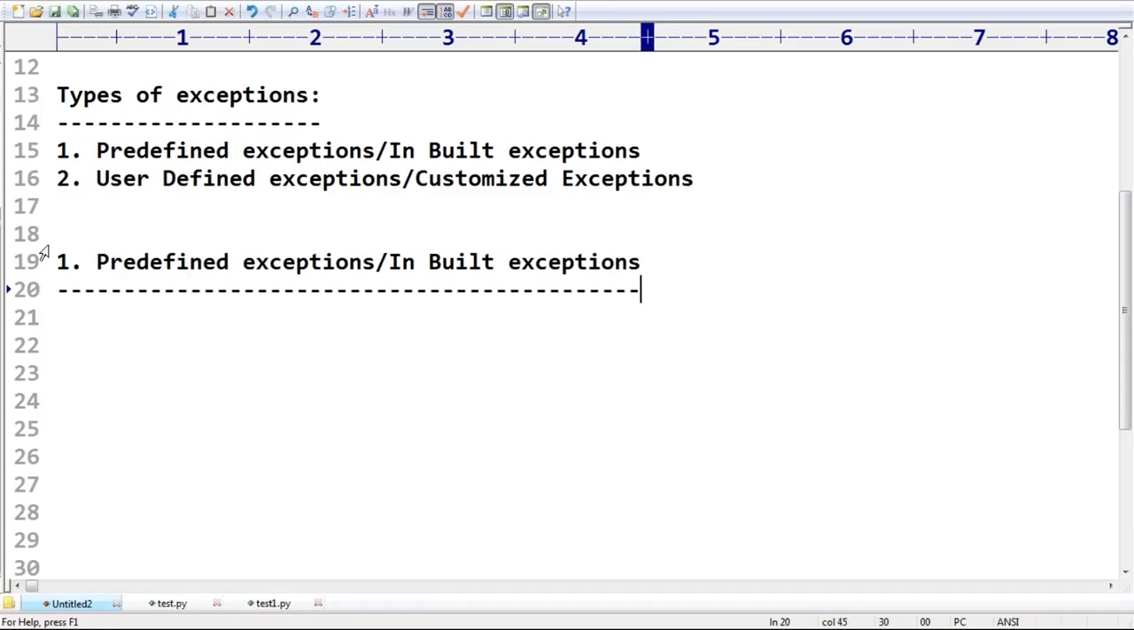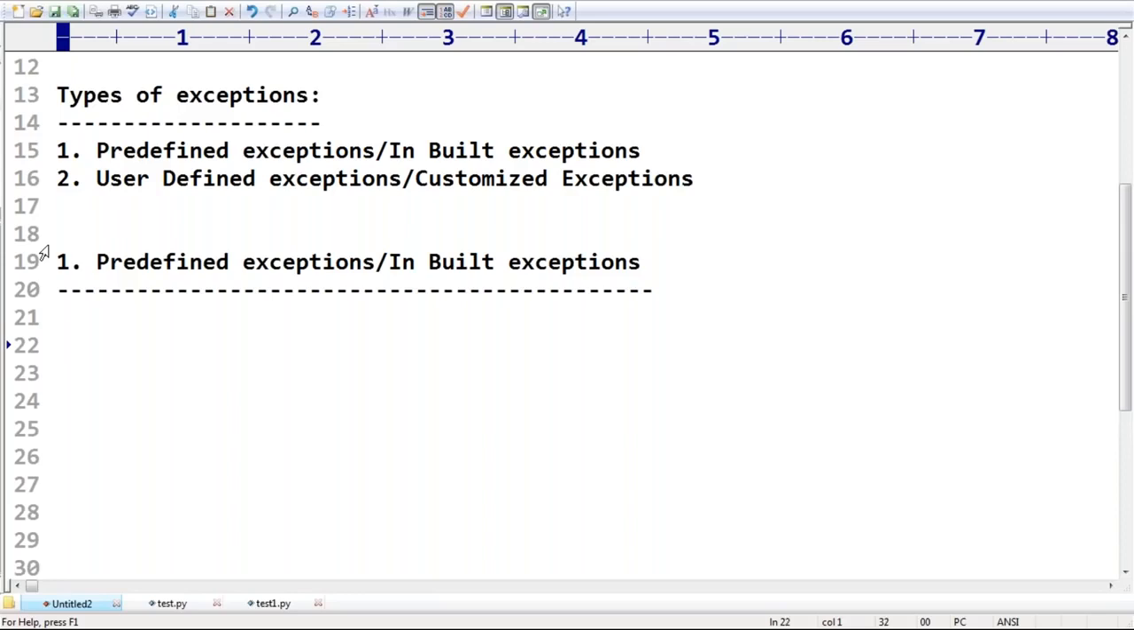Can you please tell any predefined exception available in Python? Anyone? ZeroDivisionError itself is one. Next, EOFError, TypeError, ValueError. All these are by default considered as Python's predefined exceptions. The exceptions which are raised automatically by Python whenever a particular event occurs are called predefined exceptions.